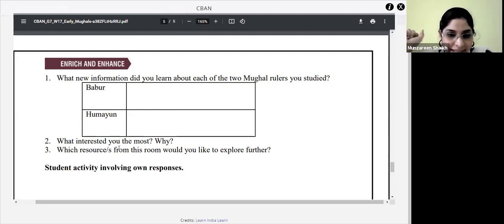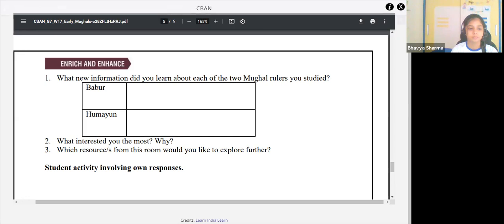Next, what interested you the most and why from both these rulers? Fine. Understood the question? These questions have to be written on your own. Okay. It is your learning experience. Have you all understood the question, children?